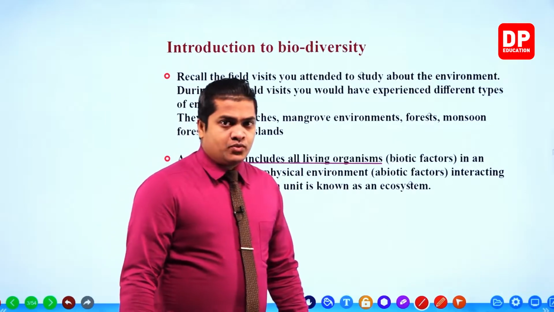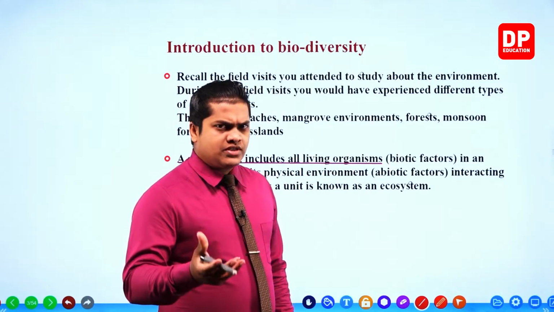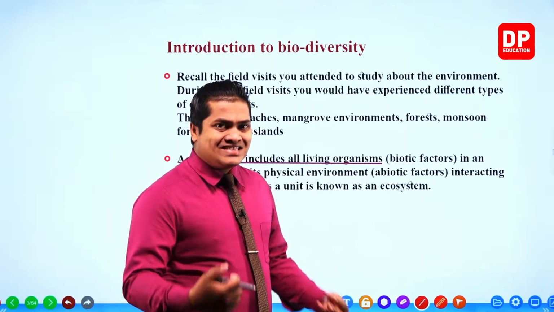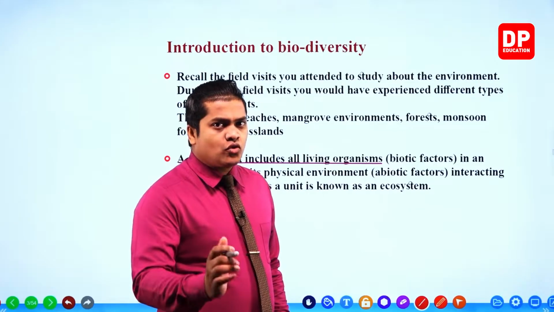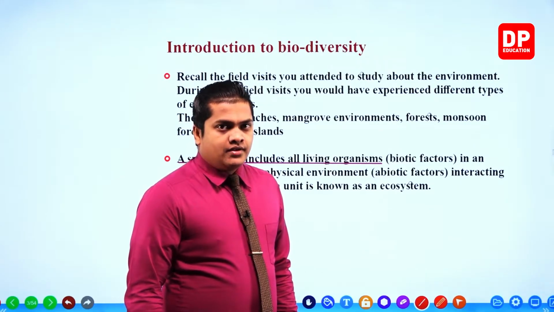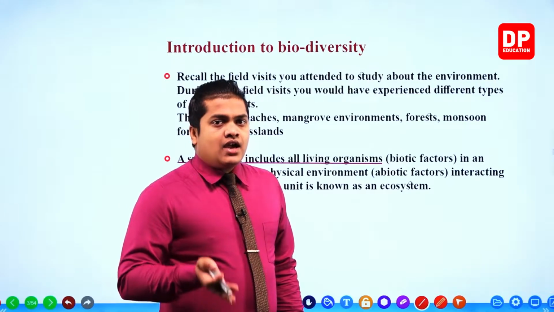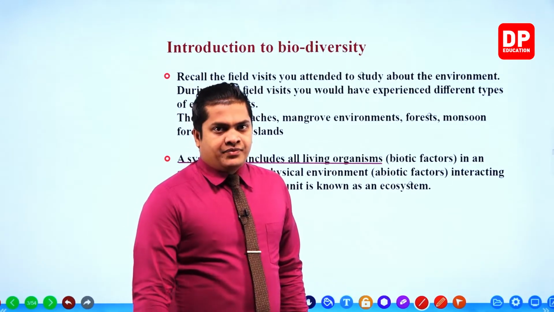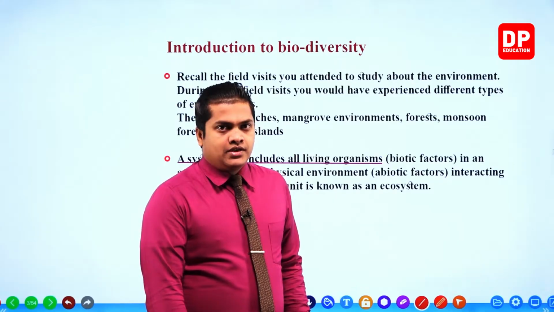Physical environment means what? Abiotic factors. What are those things? Like sunlight, wind, soil, sand, water, and so on. Right? So these factors are abiotic factors. Why is that? Because they don't have life. Those things are non-living. Right?